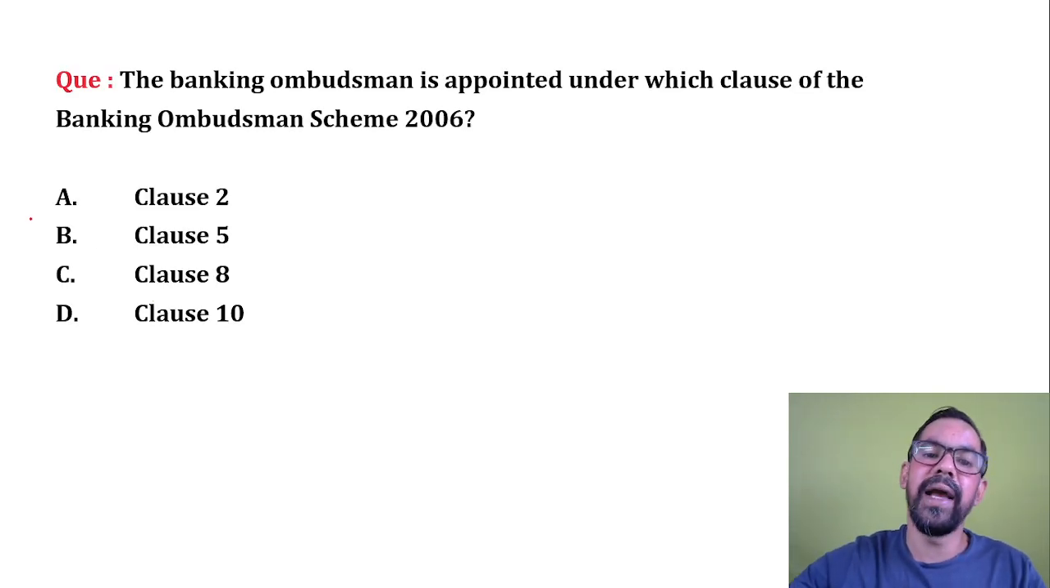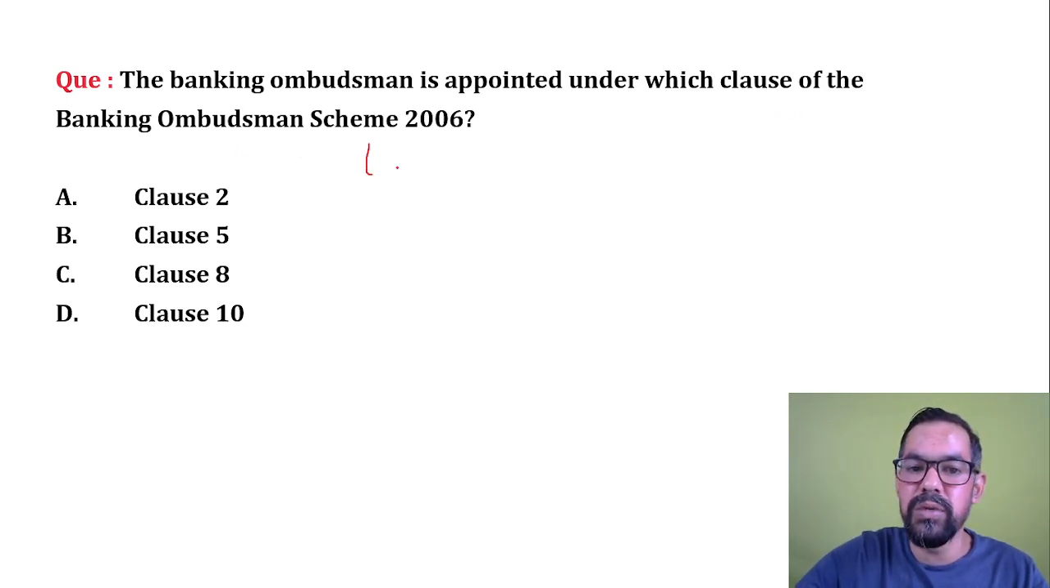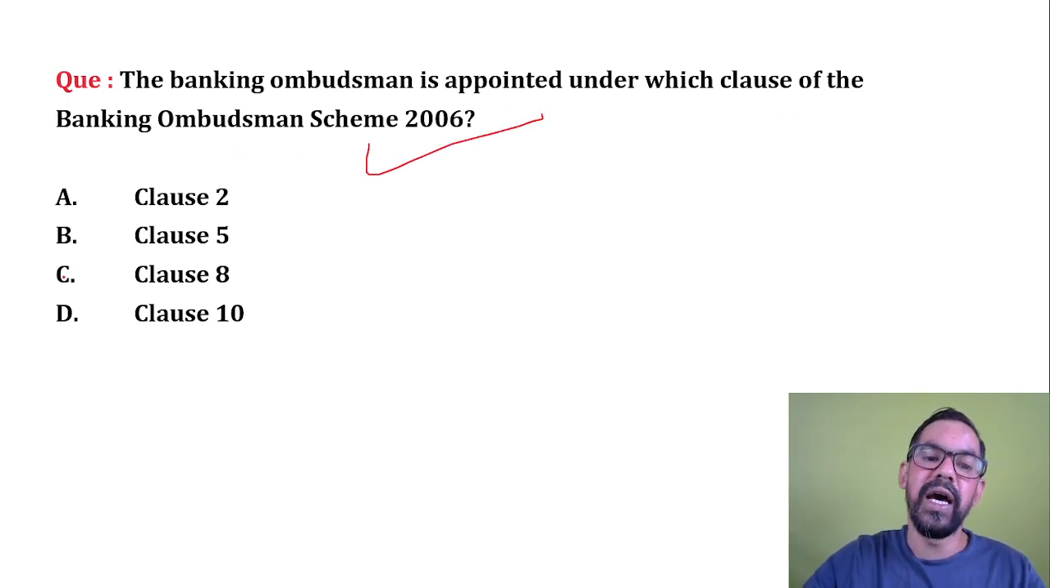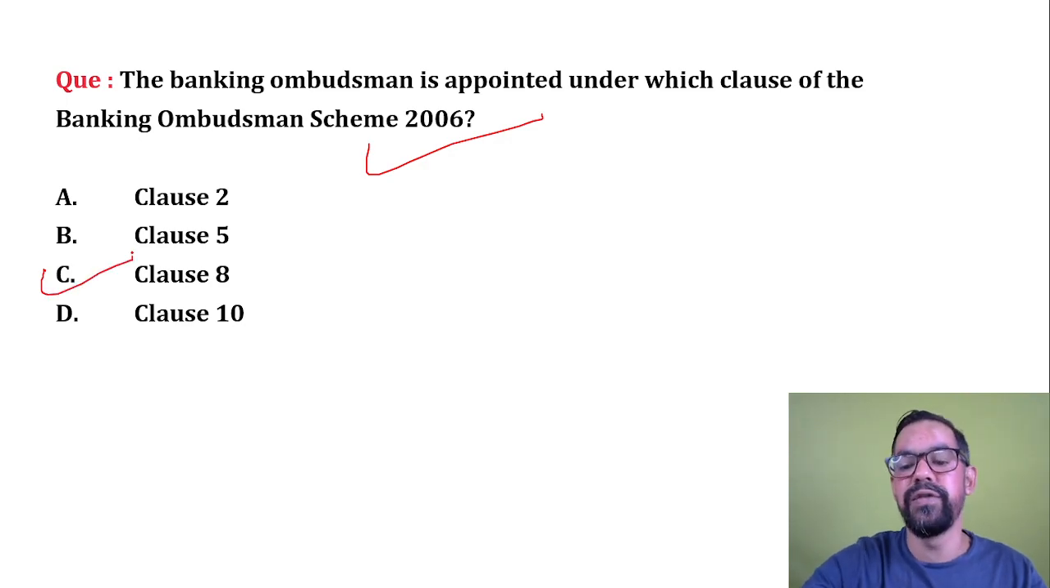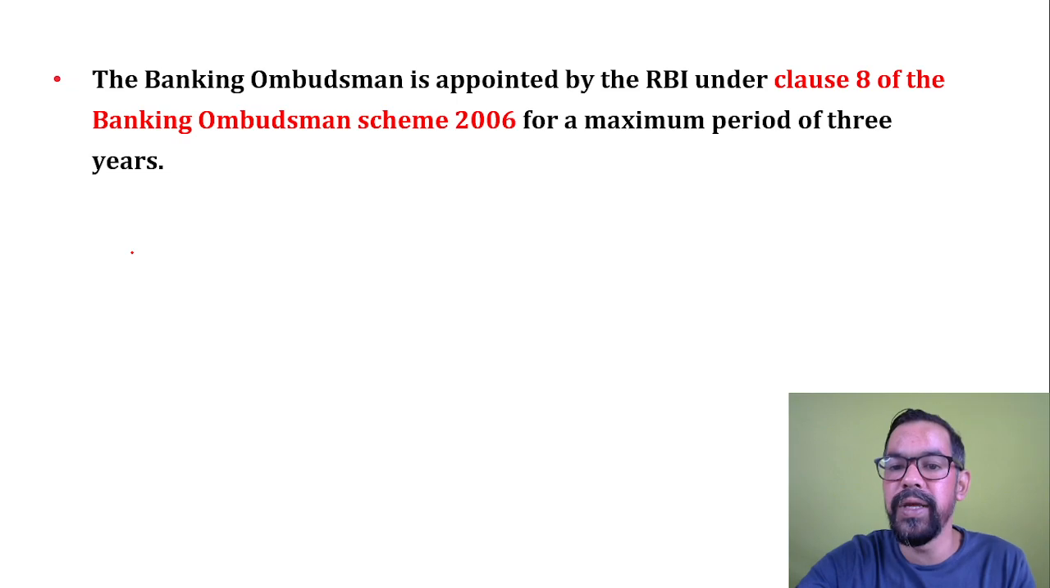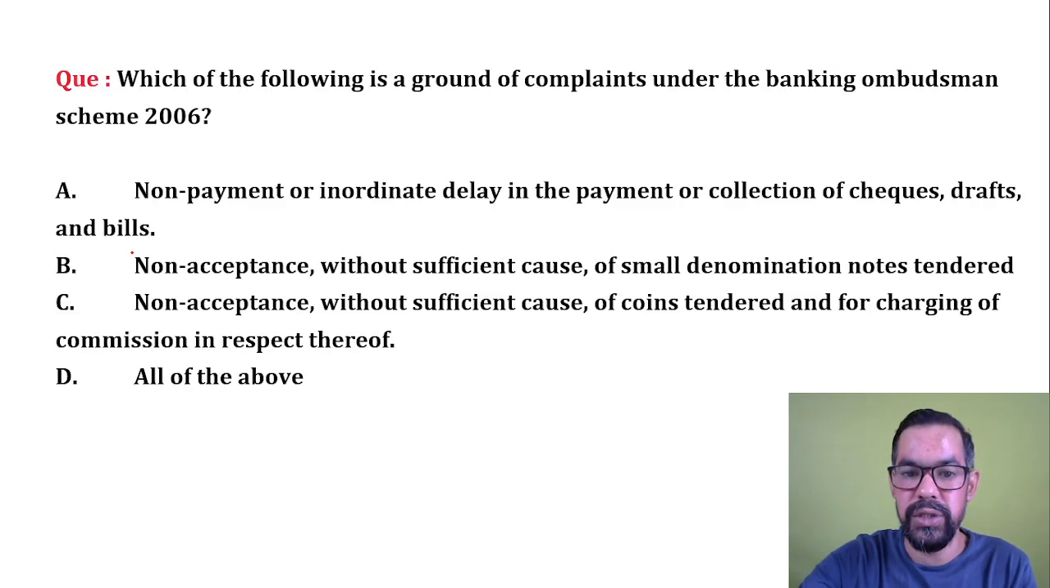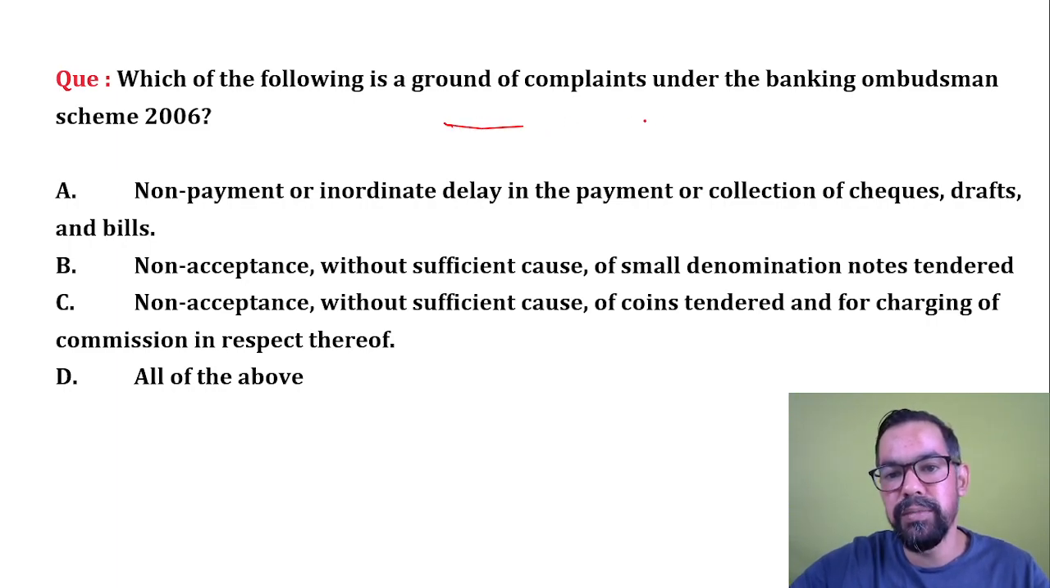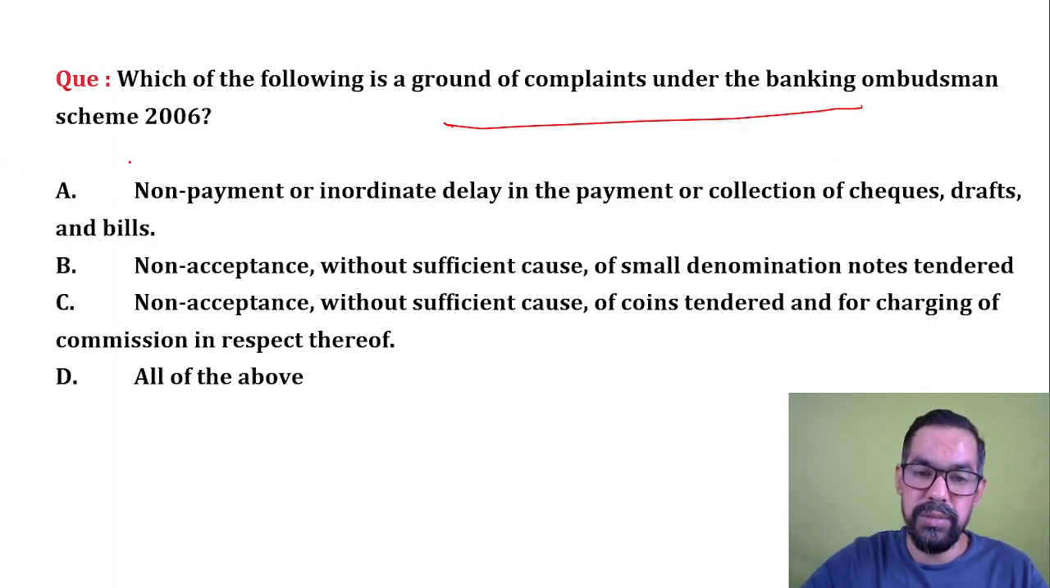Next one, the banking ombudsman is appointed under which clause of the Banking Ombudsman Scheme 2006? So they are appointed under clause 8 of the Ombudsman Scheme 2006, okay, and appointed by RBI for a period of 3 years.